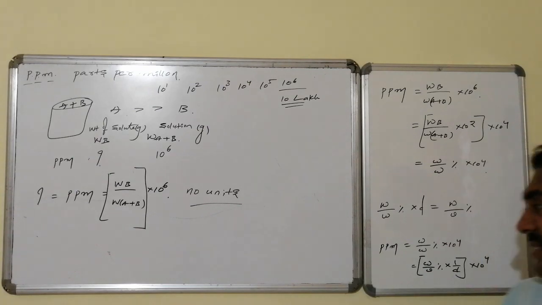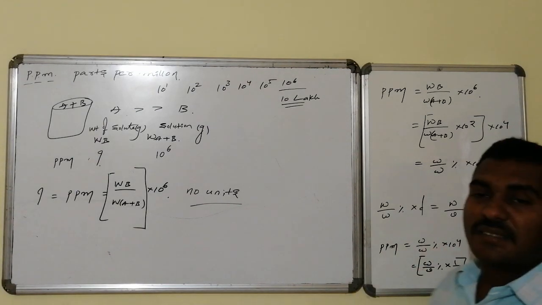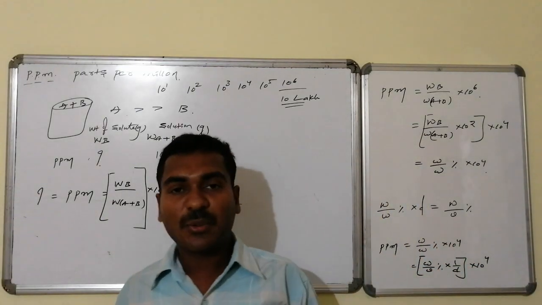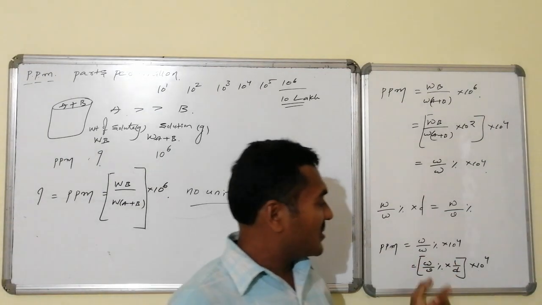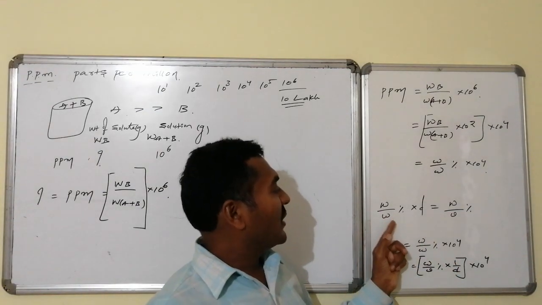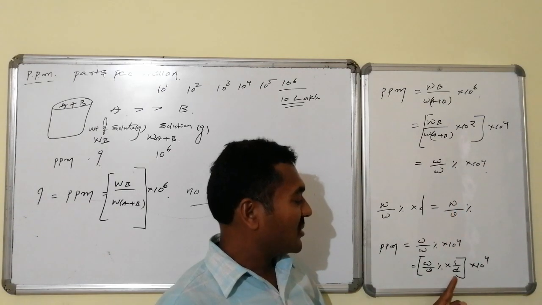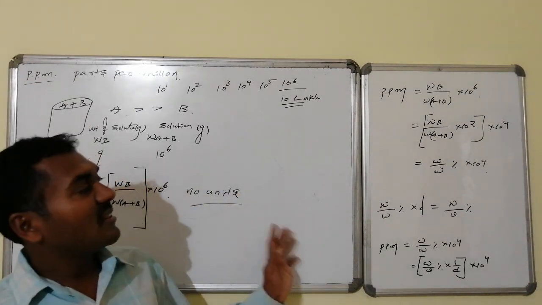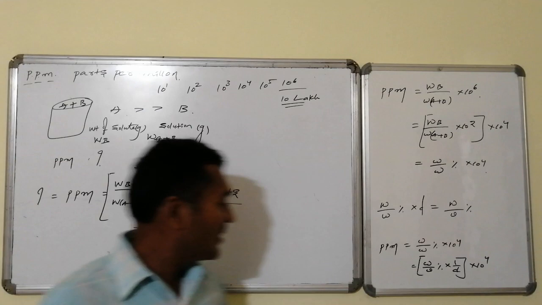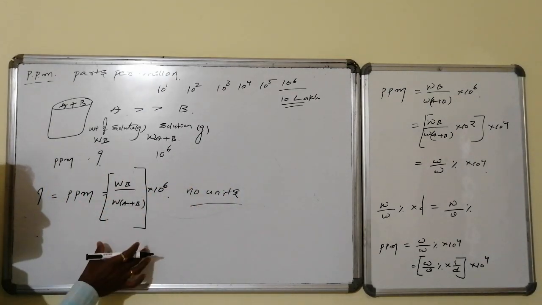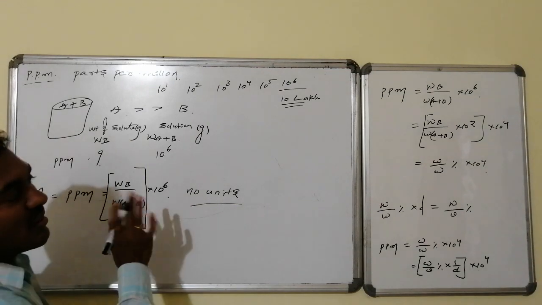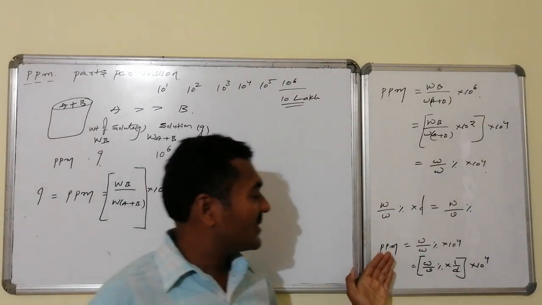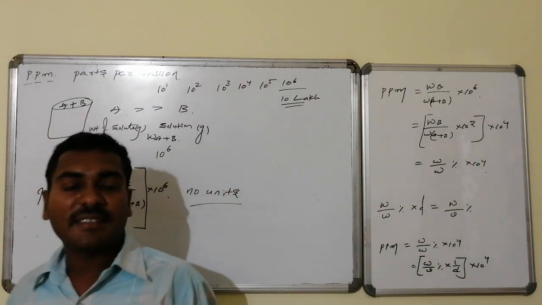Yes, ppm can be expressed in terms of weight by weight percentage, that is weight by weight percentage into density. Weight by weight percentage into 10 power 4 becomes equal to ppm. And once again, if I express this in terms of weight by volume, weight by weight percentage is equal to weight by volume percentage into 1 by d into 10 power 4, which becomes equal to ppm. This is another concentration unit, that is ppm, parts per million. Here we saw the importance of ppm, the meaning of ppm, why it does not have any units, and the relation between ppm and weight by weight percentage and between ppm and weight by volume percentage.